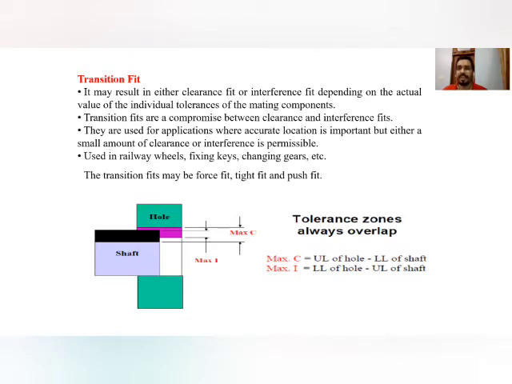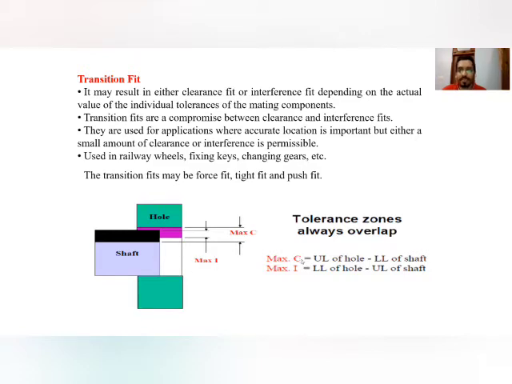Next is fixing key. I have already given an example of the generator shaft. Changing gears, by putting a gear on the shaft, we insert a key. So this is also an example of transition fit. Now we can see with the help of this diagram what will happen in the type of transition fit. The upper limit of the hole is greater than the lower limit of the shaft, and the lower limit of the hole is smaller than the upper limit of the shaft. So there is the condition of maximum clearance and maximum interference.